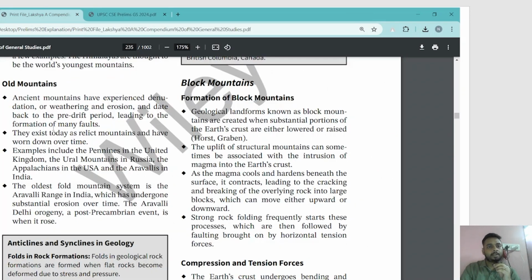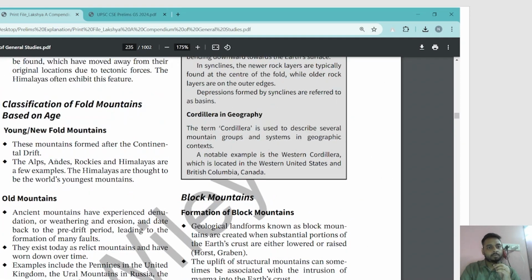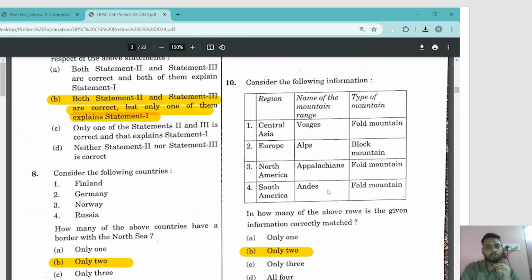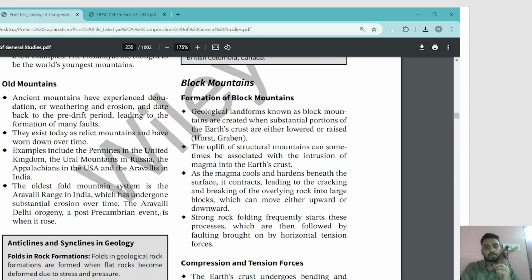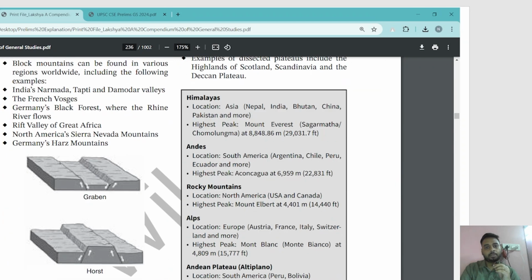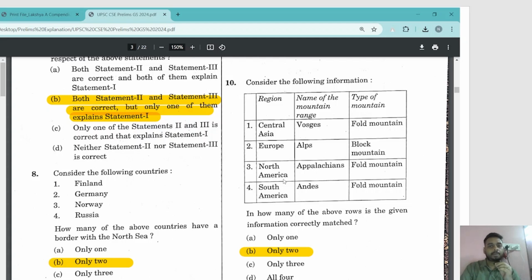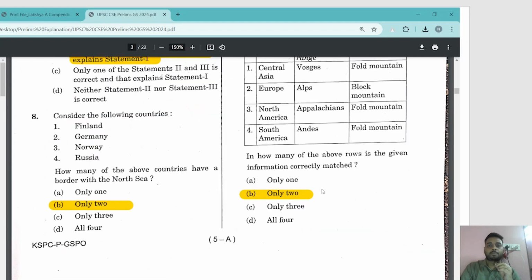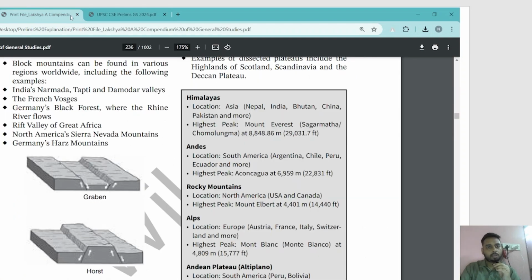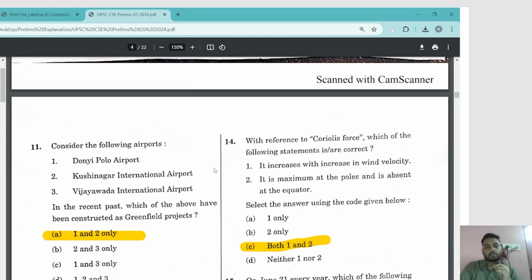Andes. Did we see Andes here? It's an example of fold mountain. Fold mountain, true. And is it in South America? Yes, Andes is in South America. So pretty easy. Two pairs are correctly matched, Appalachians and Andes, right? This type of question was introduced this year and you can expect more of them in the coming years. It was there in the book, standard sources, also in NCERT you will find it, but you have to correlate what you have studied, the types of mountain and the examples for that, right? So let's move further.